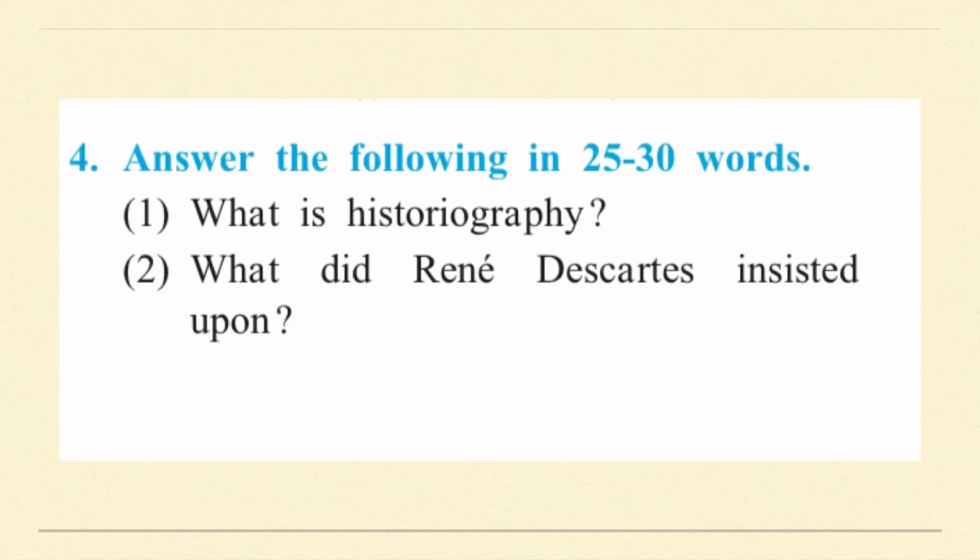So moving on further to the fourth question, answer the following in 25 to 30 words. Now the first question is, what is historiography? So you have to not only write the definition but also explain in detail about historiography, because it says 25 to 30 words, so it should contain 25 to 30 words. So first write the definition.